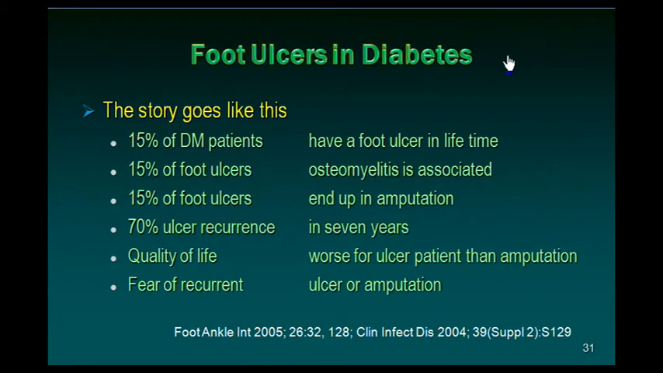About foot ulcers and diabetes, the story goes like this: 15% of diabetic patients have foot ulcers in their lifetime. We have already seen this in the previous slide. 15% of the foot ulcer patients develop associated osteomyelitis. 15% of the foot ulcers, or 5% of the diabetics, end up in amputation. There will be a 70% recurrence of the ulcer in 7 years.